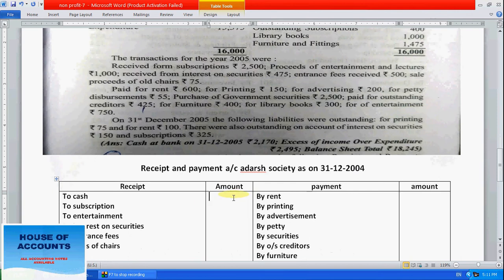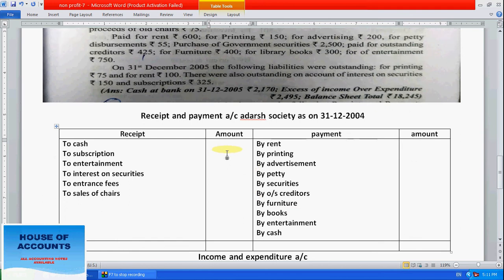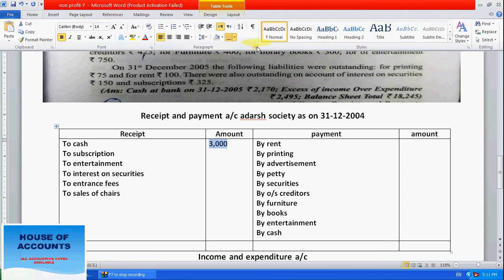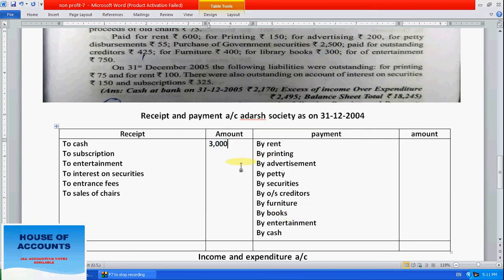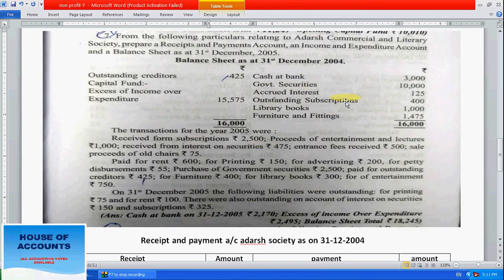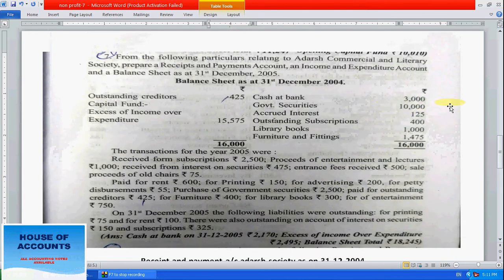So we start with the opening cash of 3000. Next, government securities, interest, outstanding subscription and book purchases are all last year's amounts. What we have to do is take only the cash items.